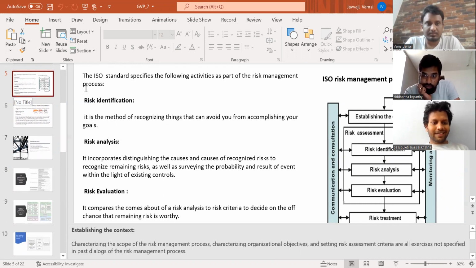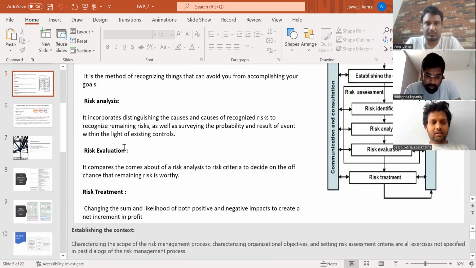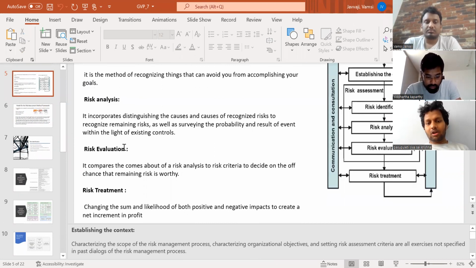Next comes risk analysis. It incorporates distinguishing the causes and sources of recognized risks to recognize remaining risks, as well as assessing the probability and result of an event in the light of existing controls. This is commonly called risk analysis. After risk analysis, we have to evaluate the risk, which is called risk evaluation. Risk evaluation compares the risk analysis to the risk criteria to decide whether the remaining risk is acceptable or not.